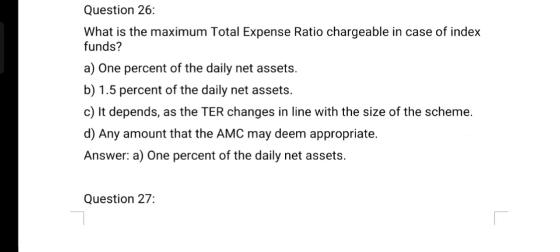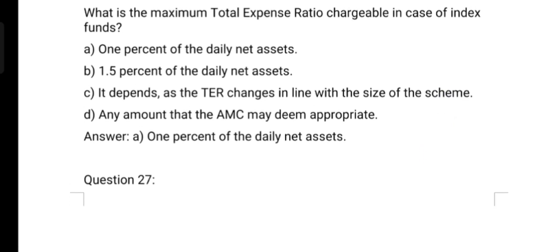Next question. What is the maximum total expense ratio chargeable in case of an index fund? Option A, 1% of daily net asset. Option B, 1.5% of daily net asset. Option C, it depends, as the TER changes in line with the size of the scheme. Option D, any amount that the AMC may deem appropriate. Then the correct answer is option A, 1% of the daily net asset.